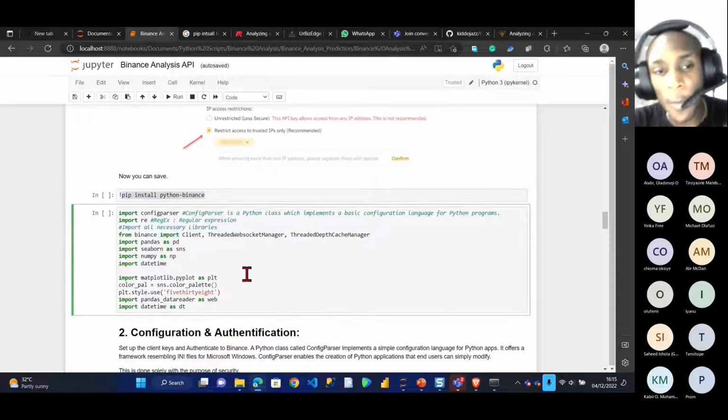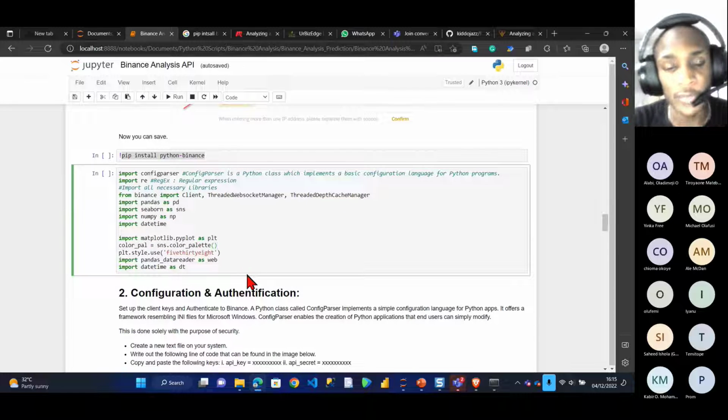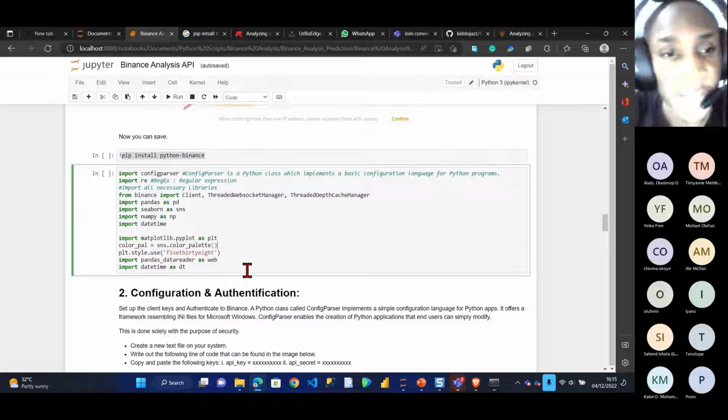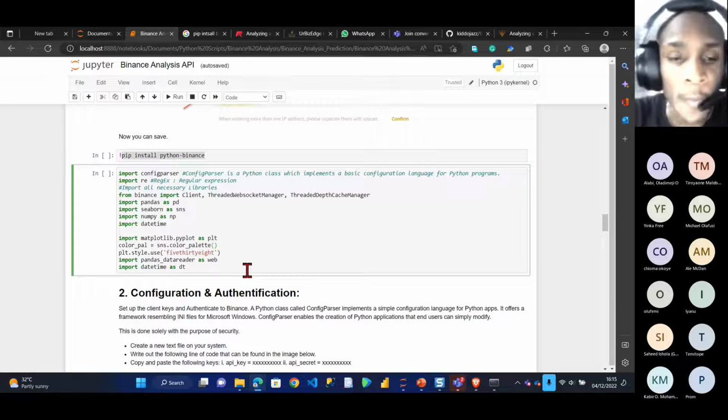The first thing I have to do is import all the necessary libraries. I've explained all the libraries one after the other. The first library is your config parser. The reason I'm using a config parser is that it gives me an extra level of security.